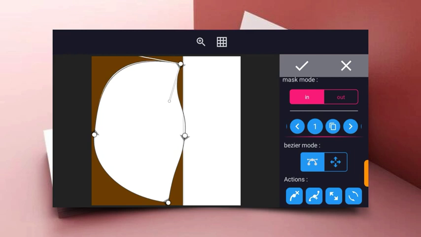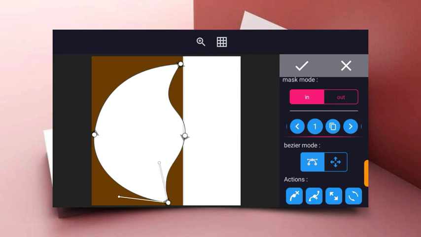So I'm making use of this to get the exact shape of my choice, just like the shape you saw on the YouTube thumbnail. So I'm trying to get that shape. So I just need to toggle around these dots to get that exact shape.